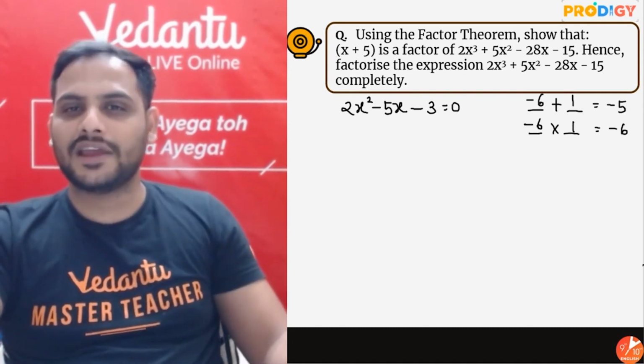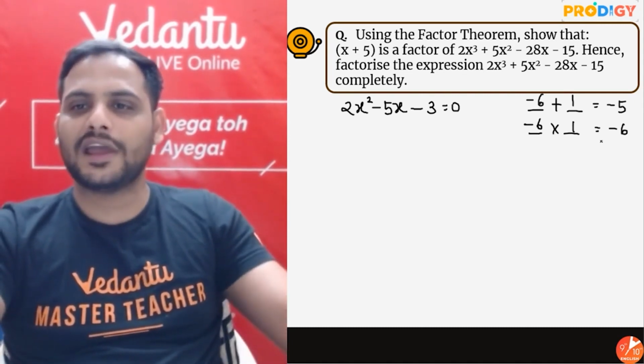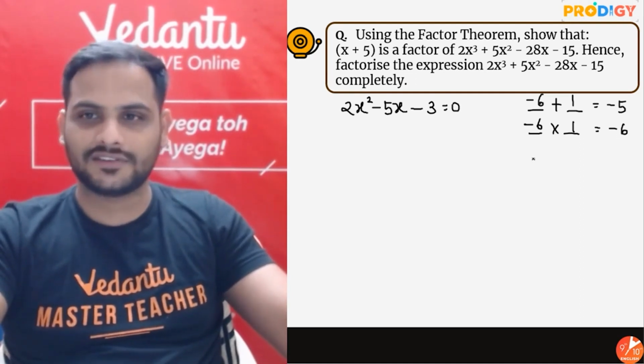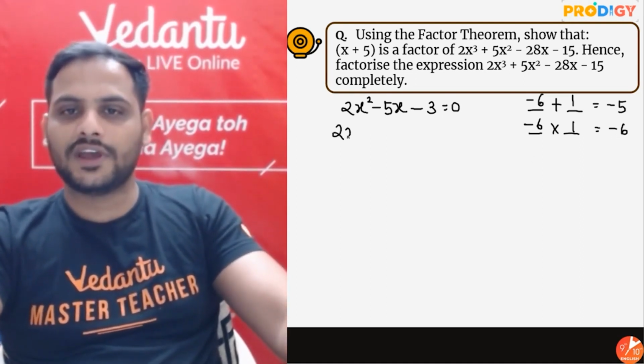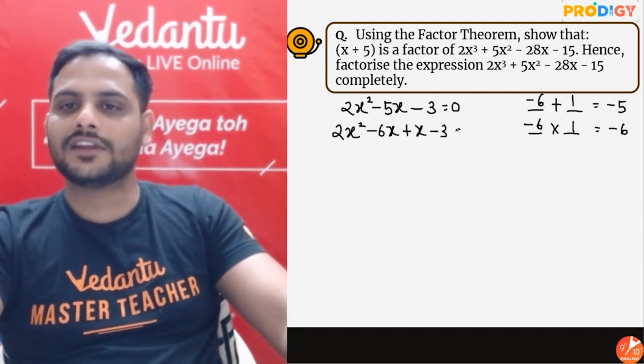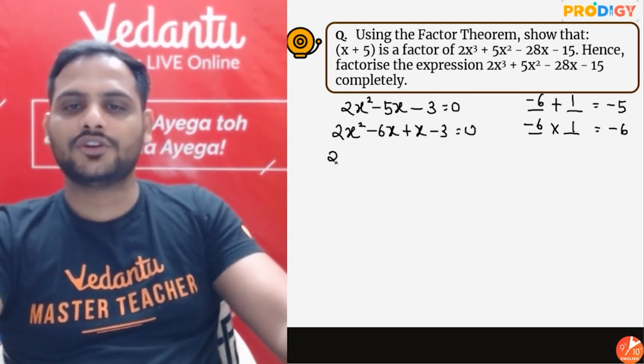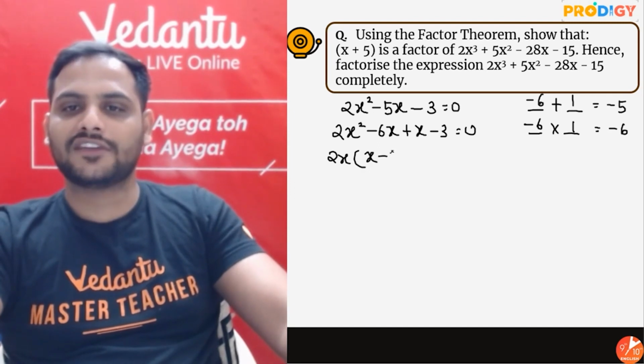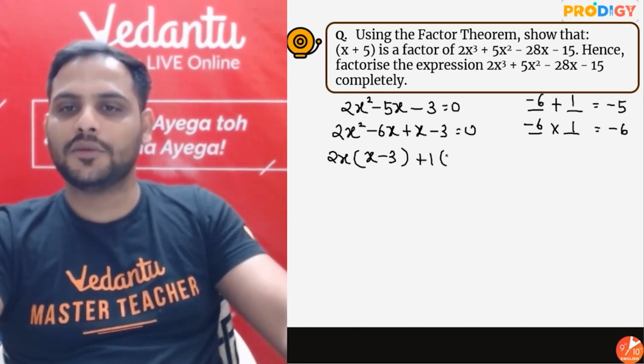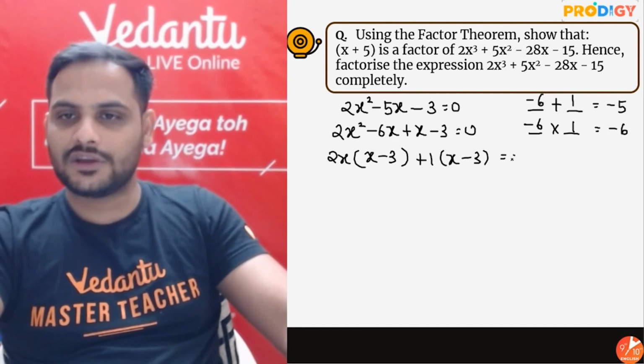Don't say minus 2 minus 3, because minus 2 into minus 3 is plus 6, not minus 6. Alright, so it will be 2x square minus 6x plus x minus 3 equal to 0. Take 2x common, you are left with x minus 3. Take plus 1 common, you are left with x minus 3 equal to 0.